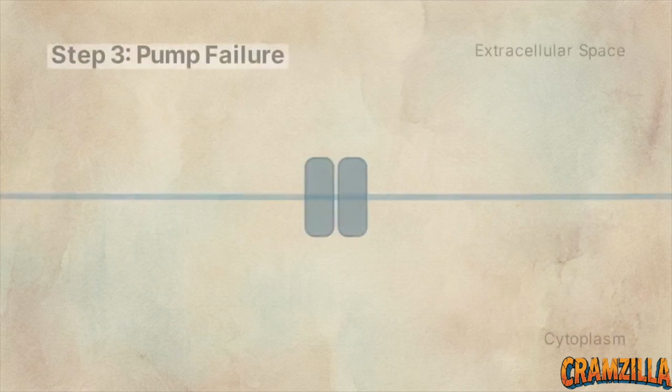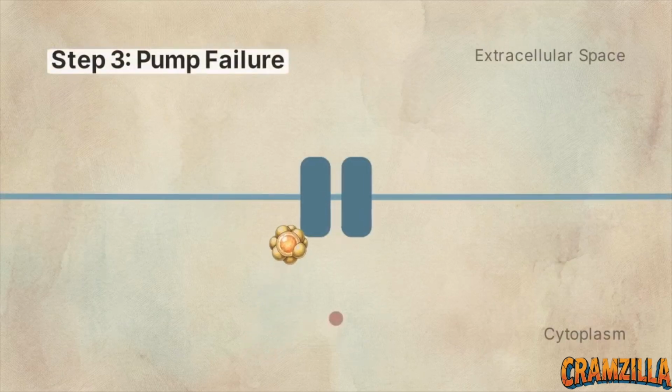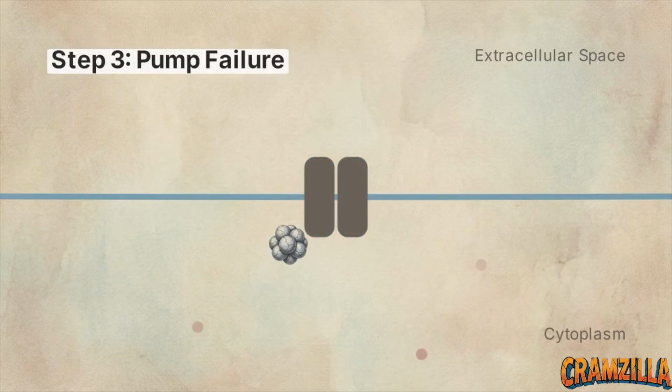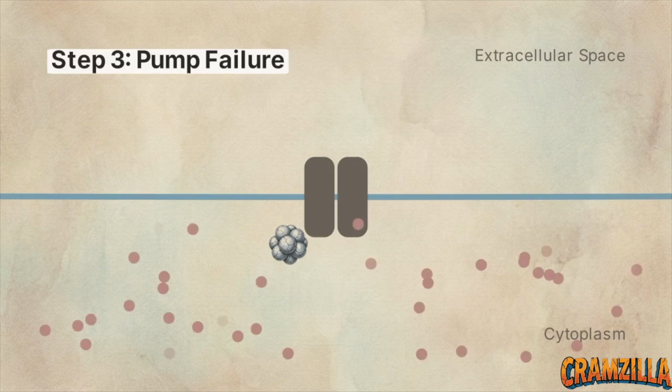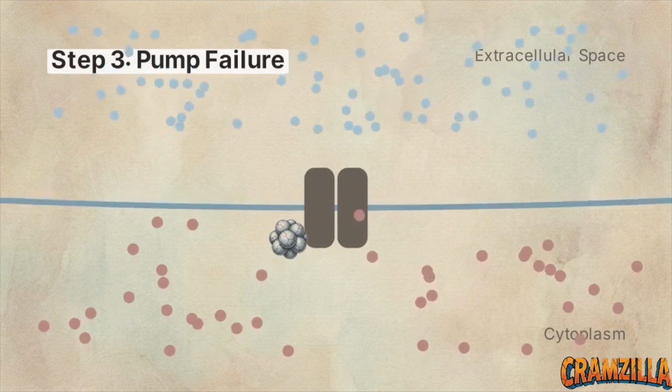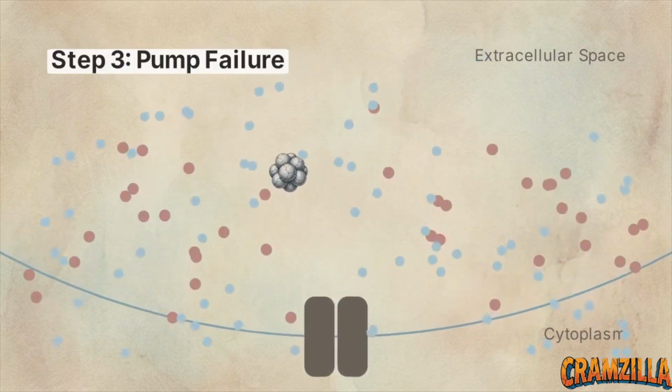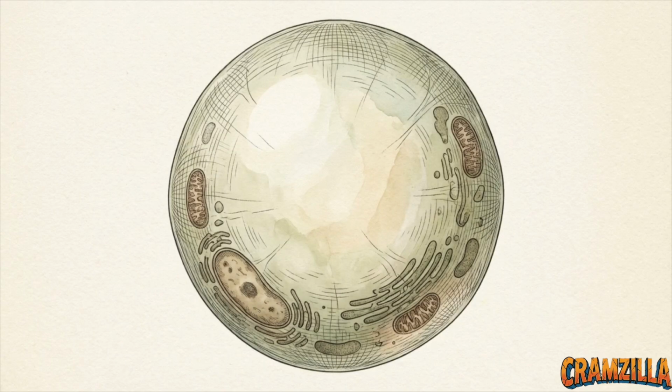This brings us to step 3, pump failure. Loss of ATP removes fuel for active transport, completely halting sodium-potassium pumps and causing a rapid buildup of intracellular sodium ions. This sudden accumulation creates a powerful osmotic gradient, aggressively pulling surrounding water into the cell. The physical consequence of this water influx is rapid and severe cellular swelling.